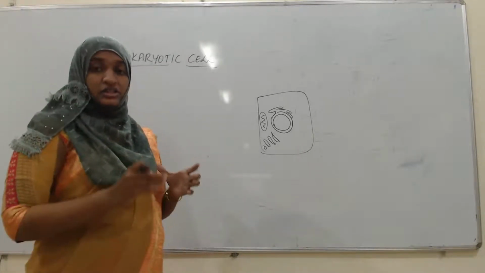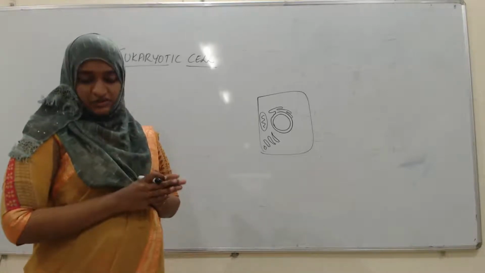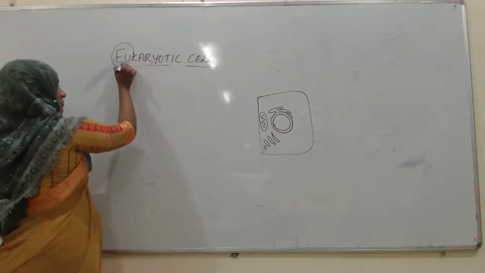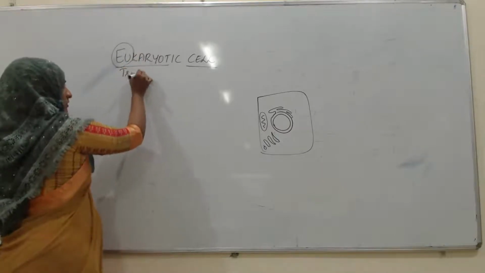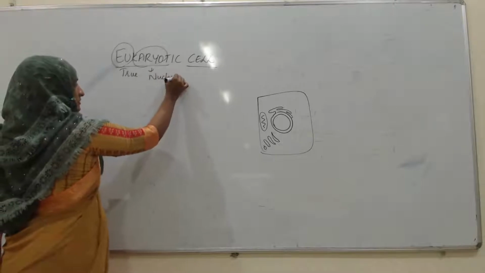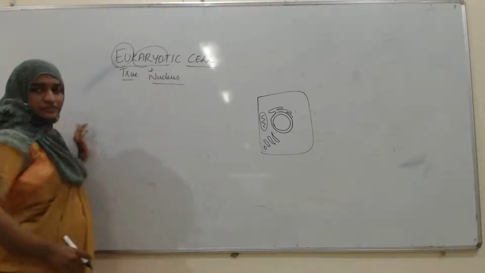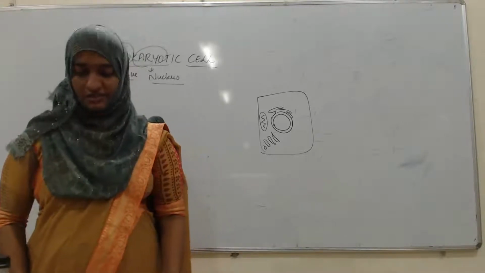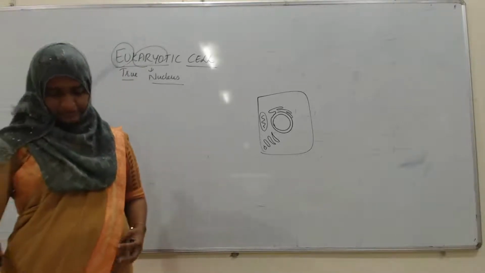Whatever the term eukaryotic means, Eu means true, karyon means the nucleus. In this eukaryotic cell, there is a presence of a true nucleus.